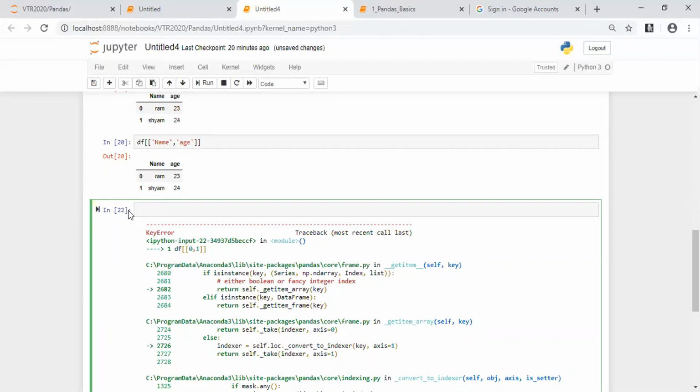You with me? Yes, sir. Okay, we are not able to get the particular value we are looking for. We are not able to get the particular row we are looking for. Is there any solution to do this?